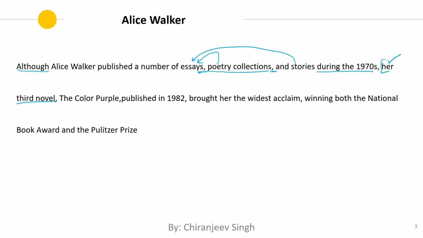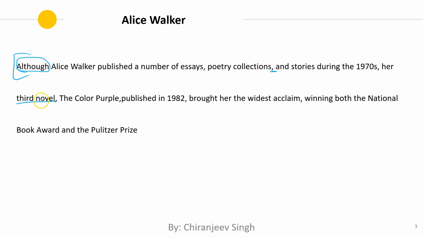Right now we just had a dependent clause before this. So this comma is separating this dependent clause from this independent clause. This is important, right? This is the comma separating the dependent clause from the independent clause.